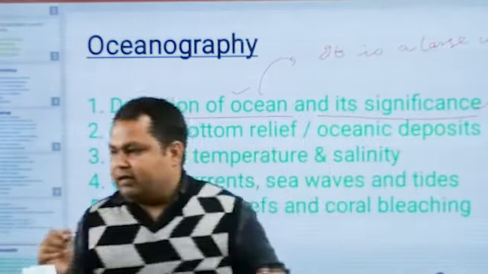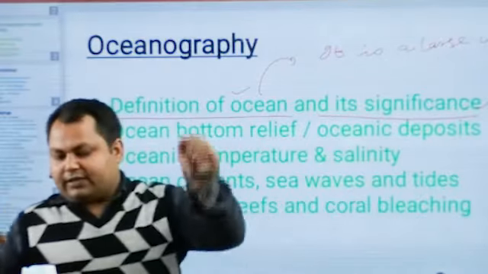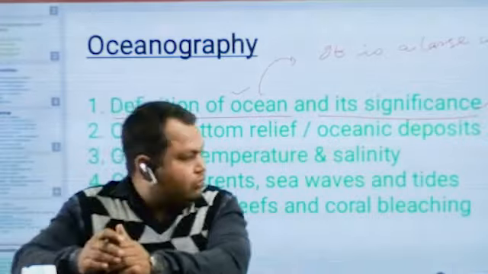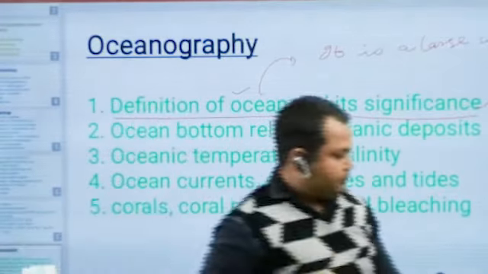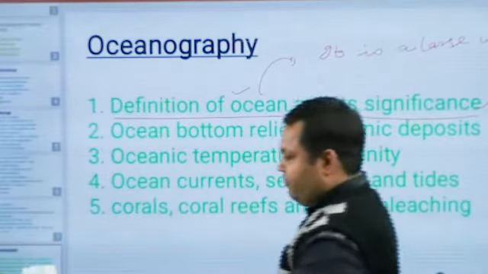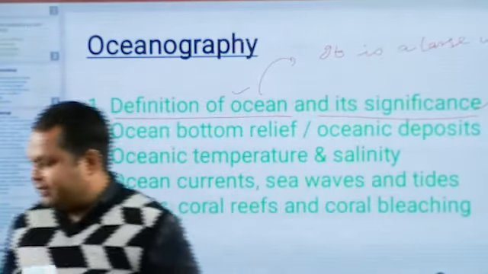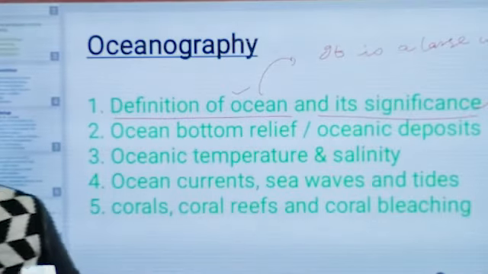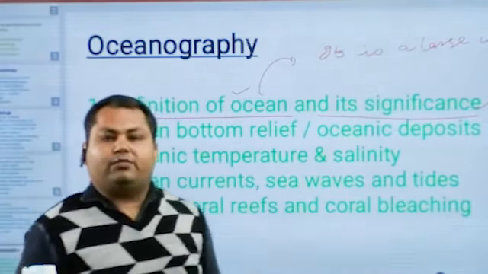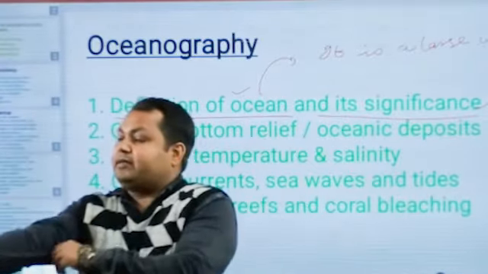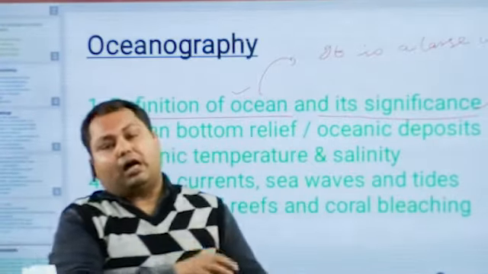Oceans have a greater significance for the evolution, growth, and development of life as well as human civilization. They also influence the climatic system of the world. How?